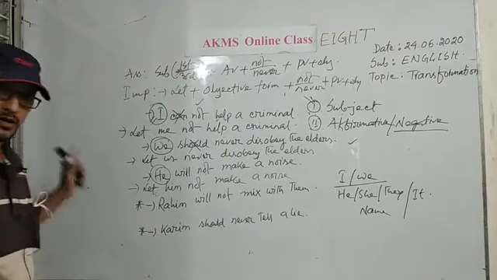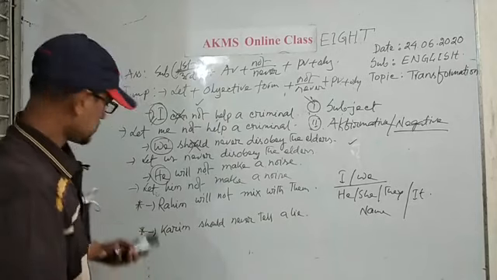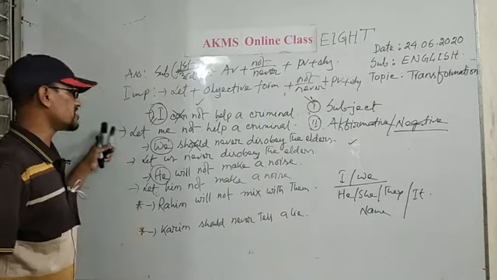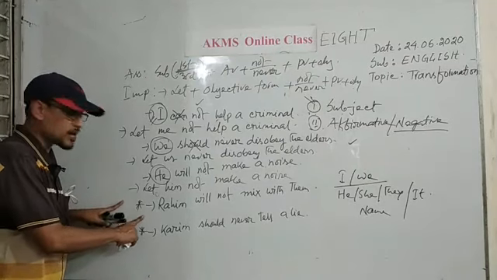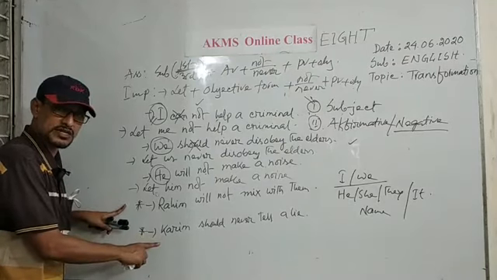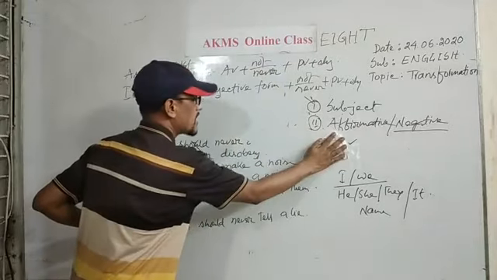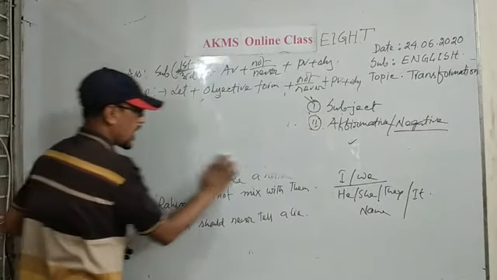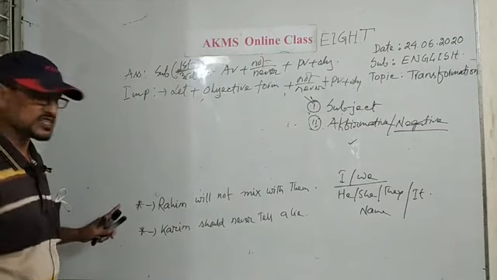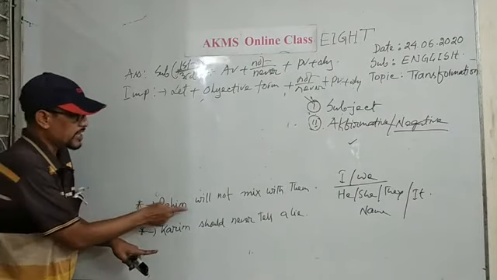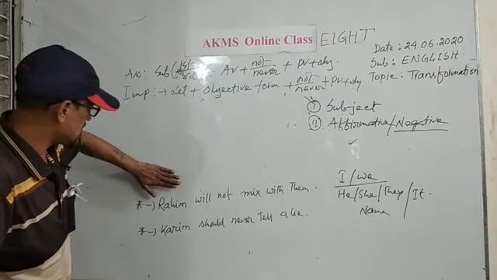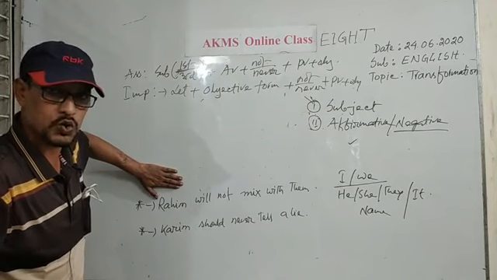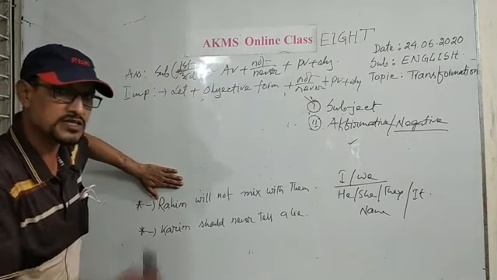Now, dears, when I started these sentences, I told you to make a star mark for the last two sentences. Why? Now I am going to explain it to you. I have erased the first three sentences. Now, dears, Rohim will not mix with them. Here, the subject is not a pronoun, it is a noun.